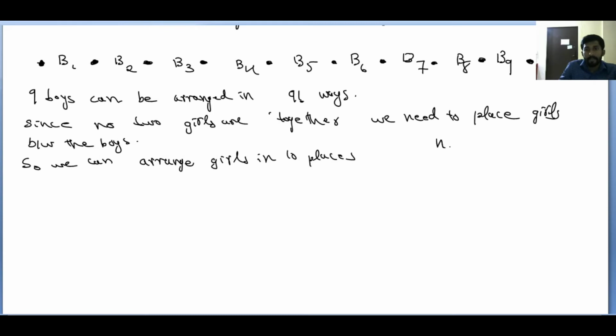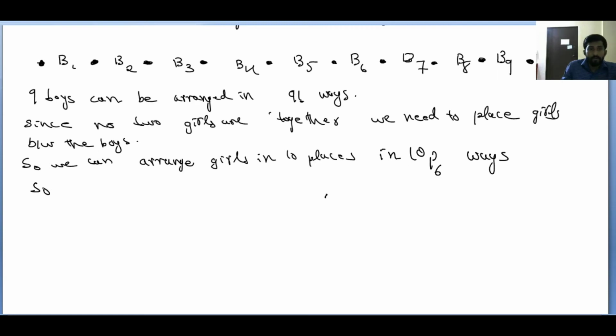What is the meaning of nPr? Arrangement of r objects from n objects. Here also the same case. Arrangement of 6 girls in 10 places. So we can arrange girls in 10 places in 10P6 ways. Yes or no? You need to make arrangement for 6 girls in 10 places.